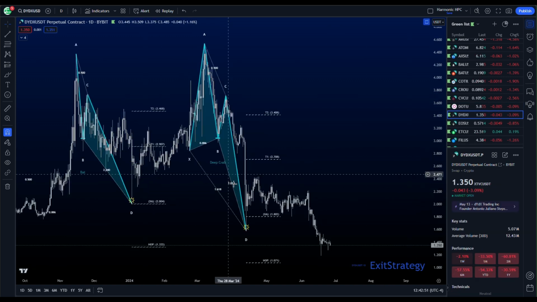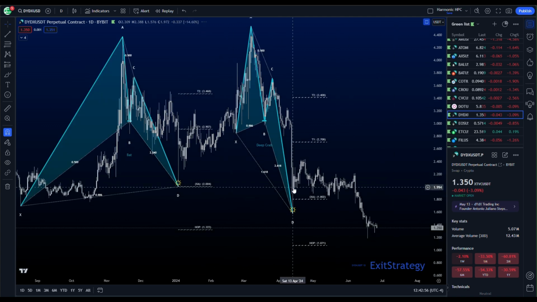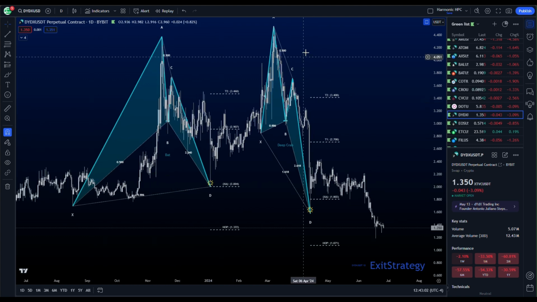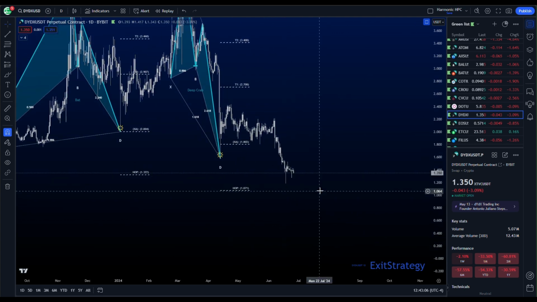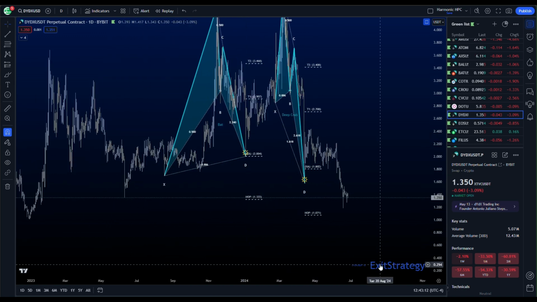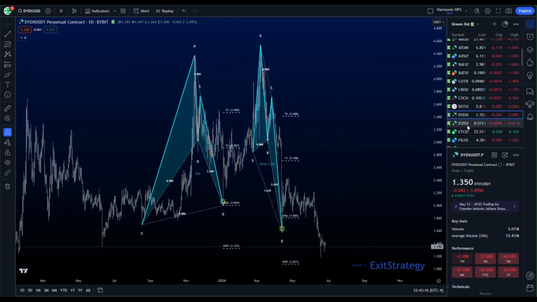DYDX is back down in almost the HOP level of this deep crab, and at the HOP level, just slightly wicking through it for this daily bat pattern. This is a double pattern back to back. It does look like it's fizzling out. These selling tails could be an indication of reversal. You usually get these long wicks down before things turn around. It flushes out all the longs, flushes out all the weak hands.